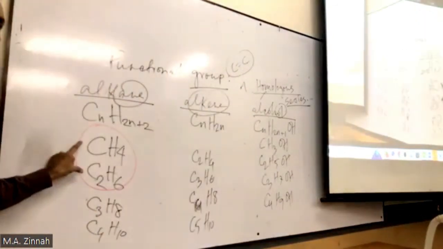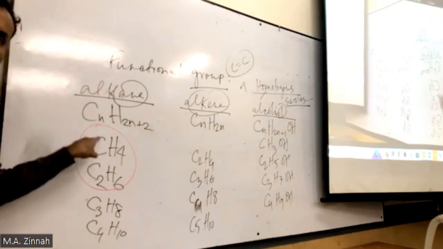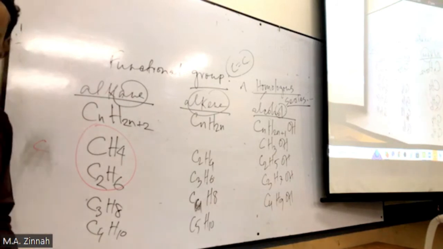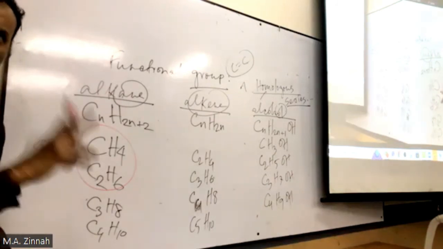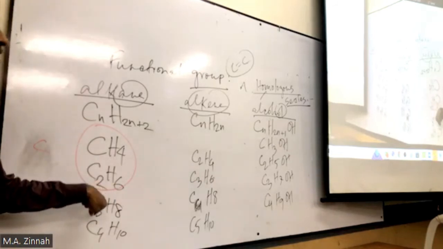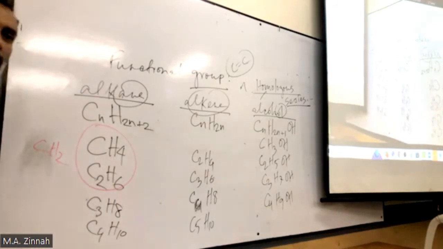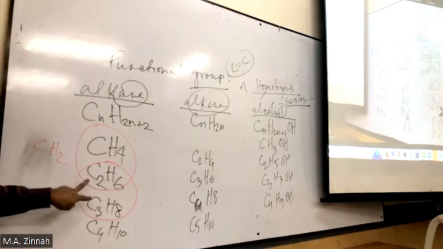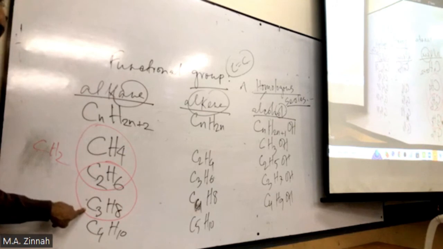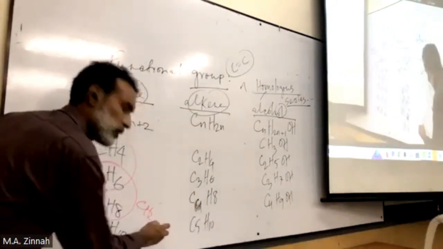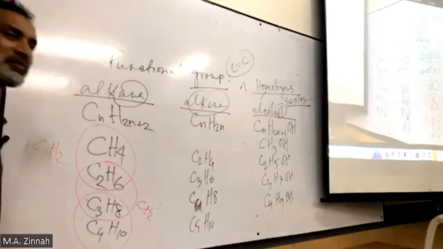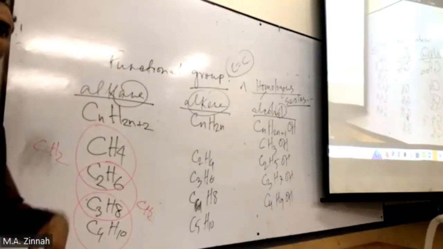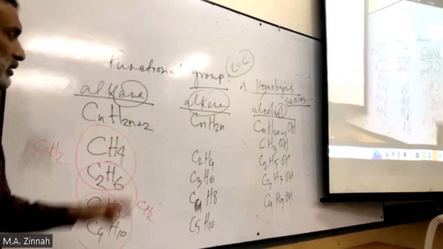So what's the difference between these 2 adjacent members? How many carbon here? 2. Here's 1. So 1 difference in carbon number is C, 1. And how many hydrogen more? 2. So isn't this CH2? Right? CH2. How are these 2 different? These 2 are again adjacent. One more carbon and how many hydrogen? 2. So here we get CH2, right? And how are these 2 different? One more carbon and 2 hydrogen atoms. CH2 again, right?